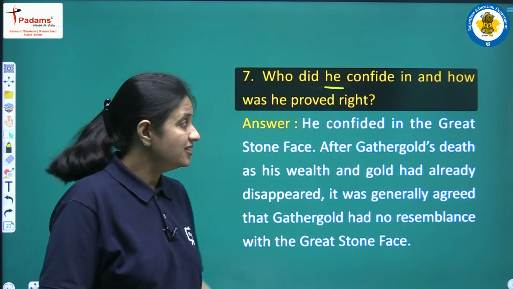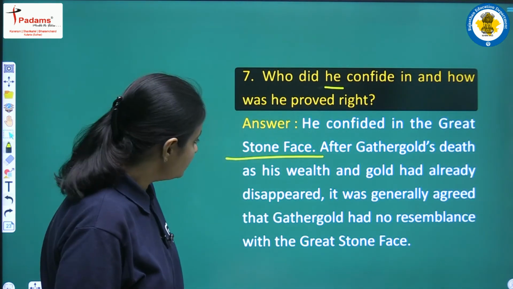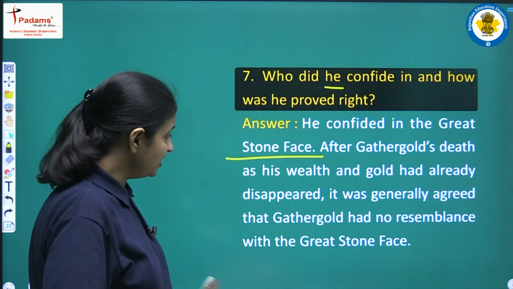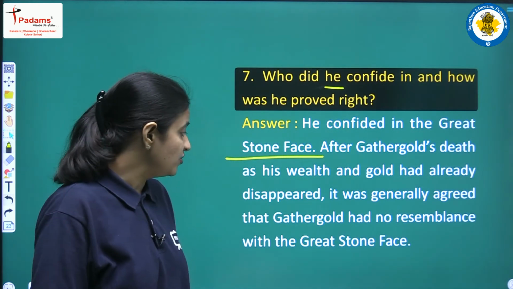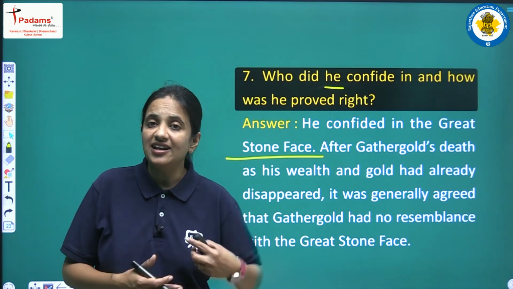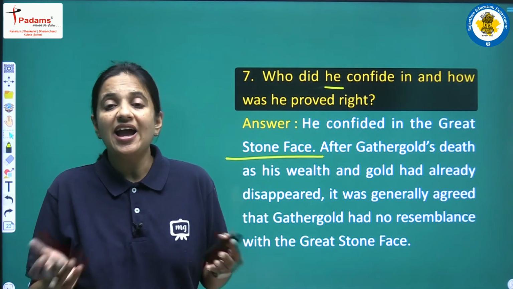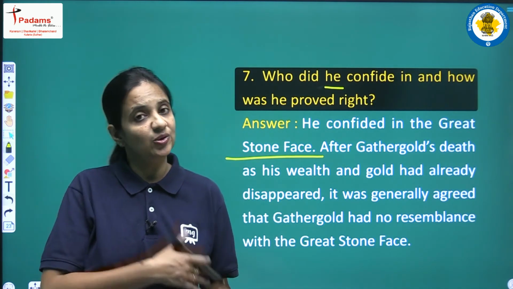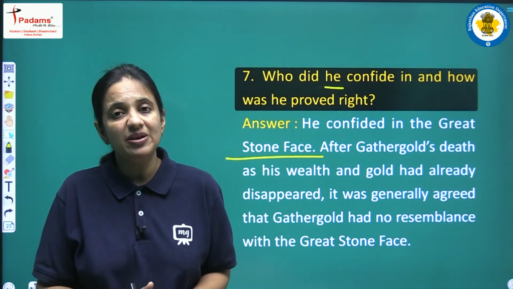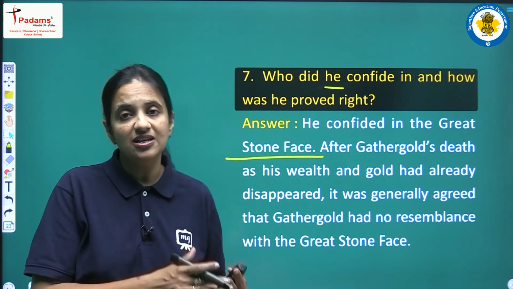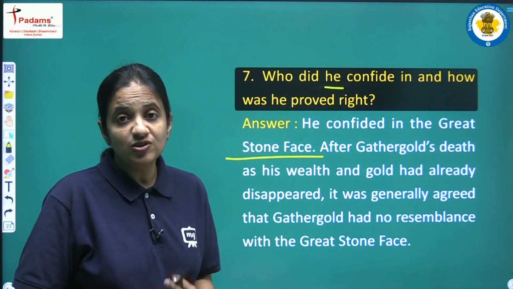So yes, Ernst confided in the great stone face only after Gather Gold's death, as his wealth and gold had already disappeared. It was generally agreed that Gather Gold had no resemblance with the great stone face. So at that time in the entire valley, Ernst was the only person who was unable to find any resemblance between Gather Gold and the great stone face, and all the other people were sure that Gather Gold was the man of prophecy. But finally he was right, and Ernst actually proved right.